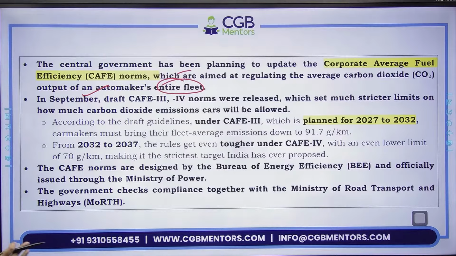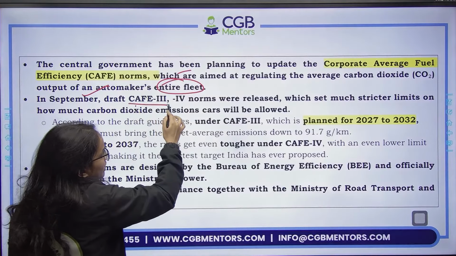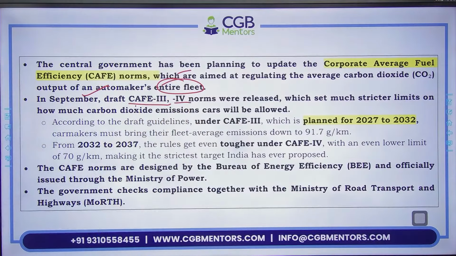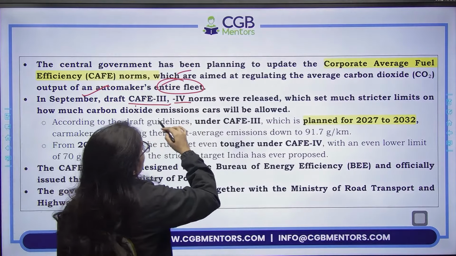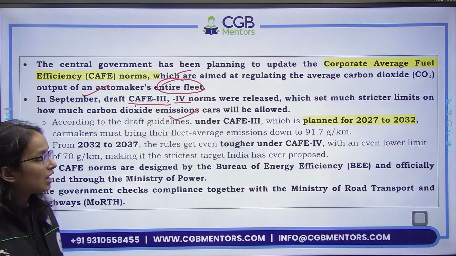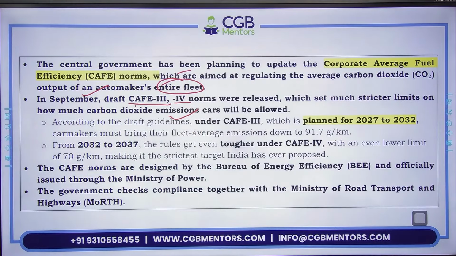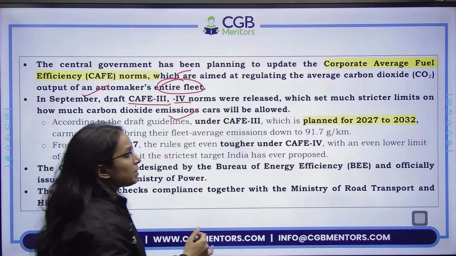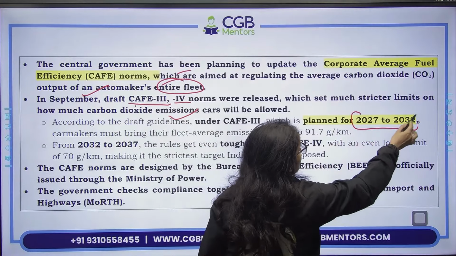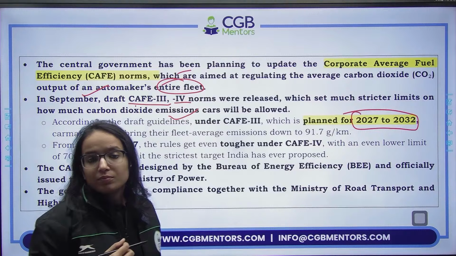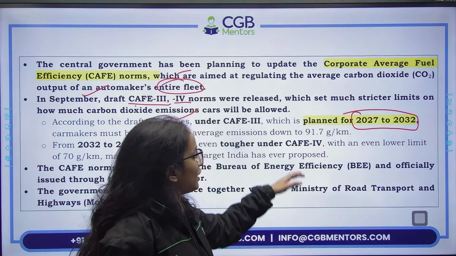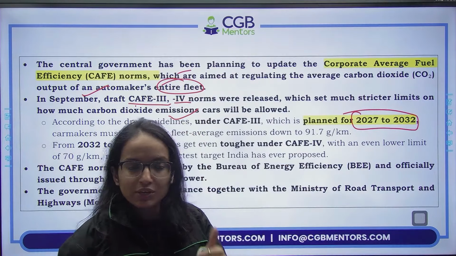In September, if you see, draft CAFE 3 and 4 norms were released. Draft norms were released, which set stricter limits on how much carbon dioxide emissions the cars will be allowed. Okay, and according to the CAFE 3, which is planned for 2027 से 2032, इसका plan जो है government का to be implemented, it is to be implemented between 2027 and 2032.